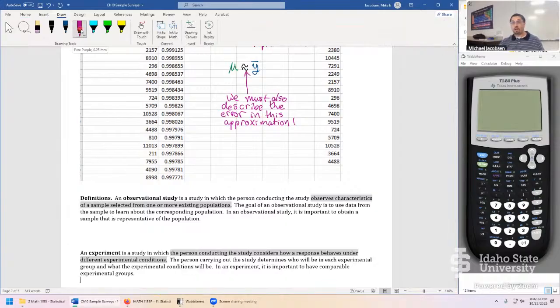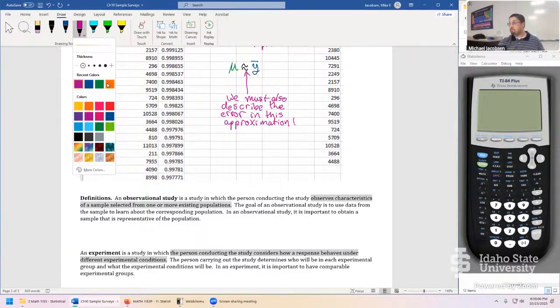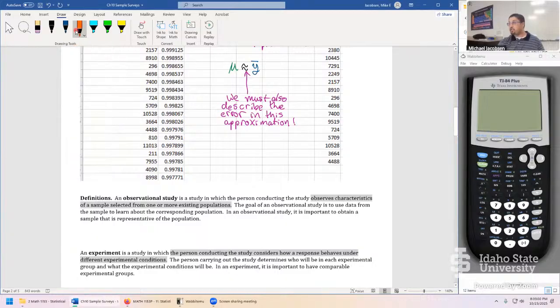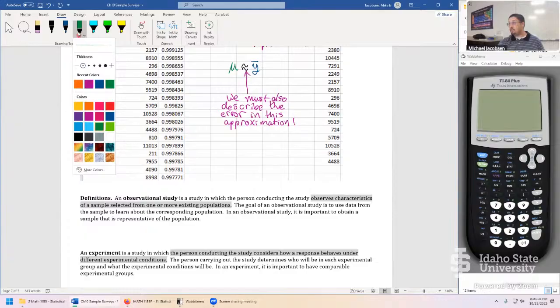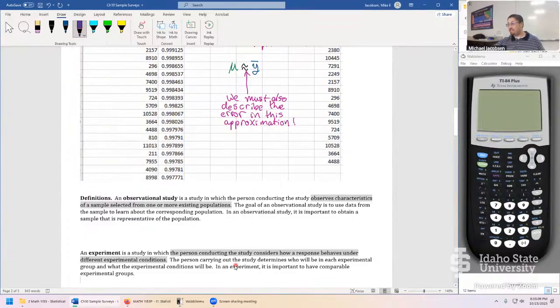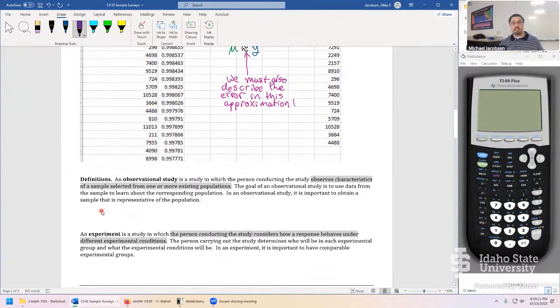Now, here's the major reason why we're so concerned about this dichotomy of observational versus experiment. When we do an observational study, our conclusion is limited.